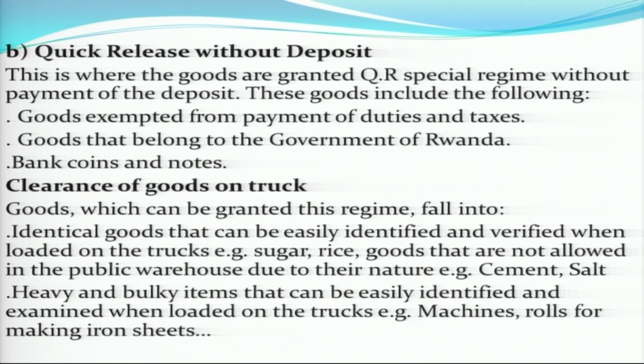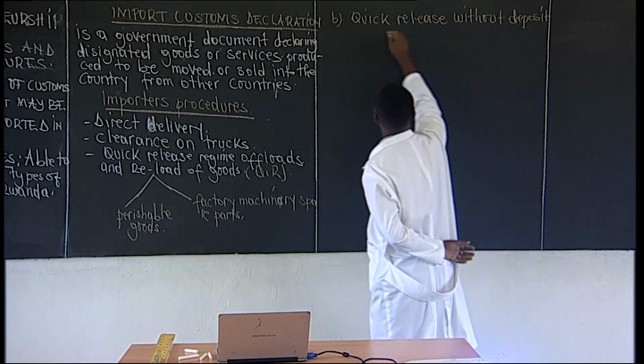Now we have what we call the quick release without a deposit. That was A, now B. We have quick release without deposit.